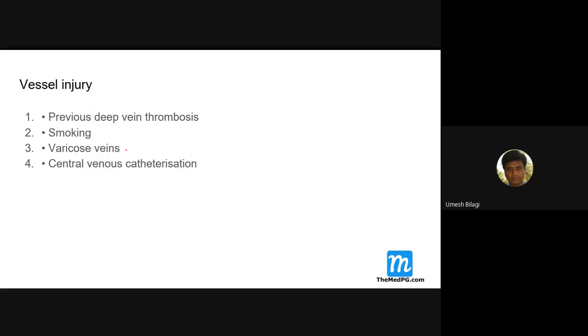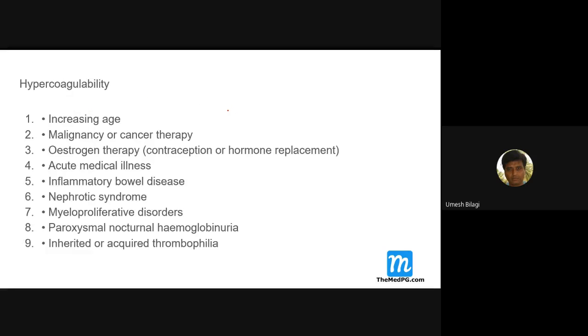So these are all things, when it is done, they are prone to develop injury to the vessel there. They can end up with one other triad of varicose. Then hypercoagulability state. What are the hypercoagulability states? Increasing age itself is a hypercoagulable state. Malignancy and cancer therapy both. Estrogen therapy. Remember this, sometimes they give progesterone therapy here.